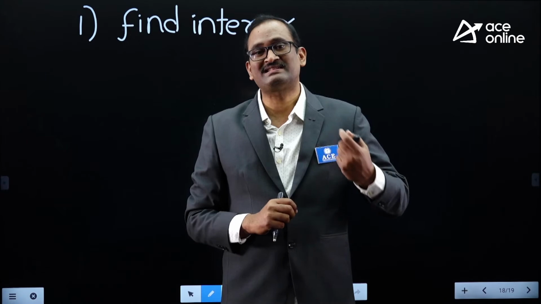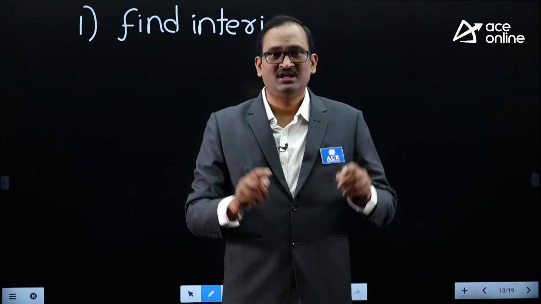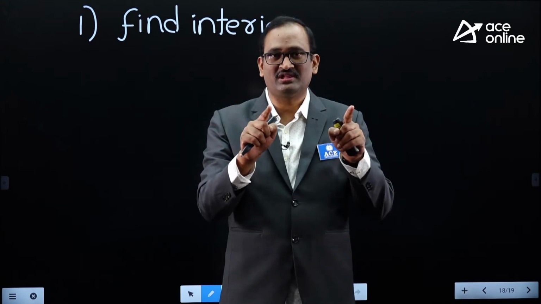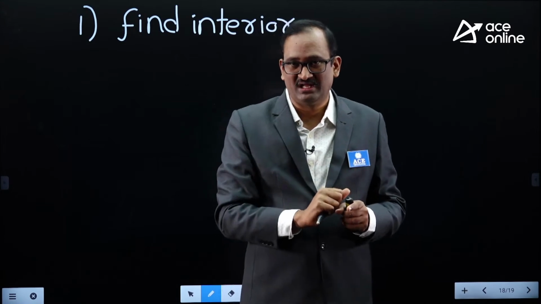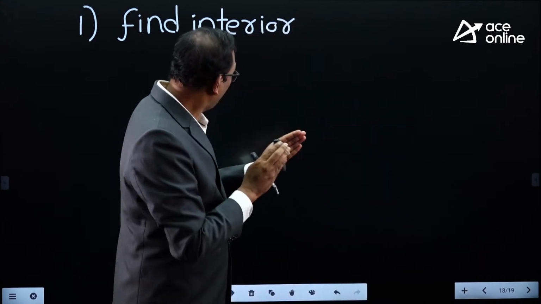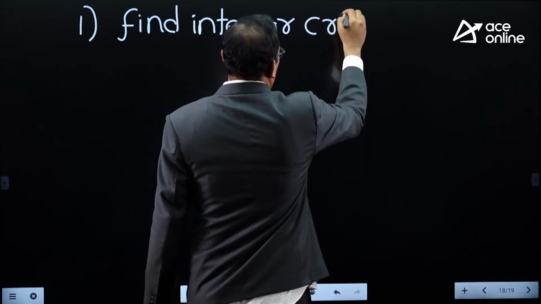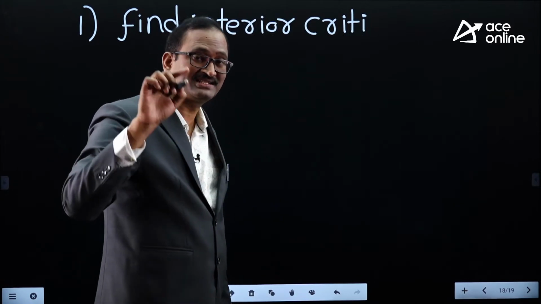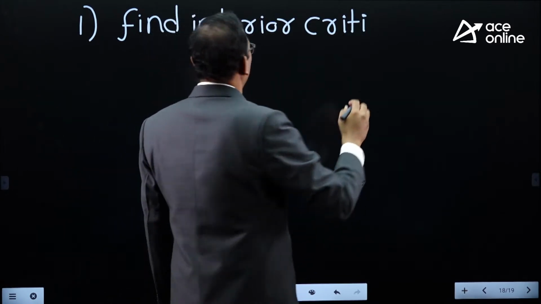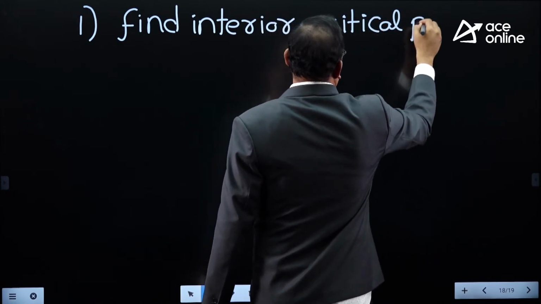How would you understand that this problem belongs to global maxima, global minima? If a certain interval is given, then immediately recognize this belongs to global maxima, global minima. So find the interior critical points, meaning how many critical points of the function lie inside the given interval.